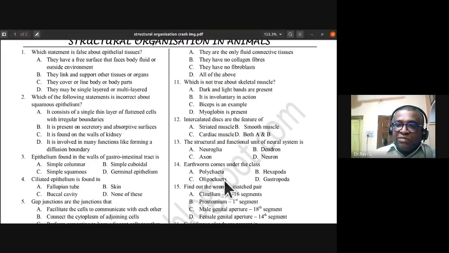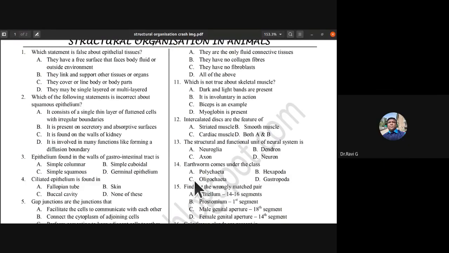So earthworm comes under the class Oligochaeta. We have this type study of earthworm, which I have not discussed. When we discuss this type study, we would be discussing the classification, isn't it? It belongs to phylum Annelida, class Oligochaeta. Then you have Pheretima, the scientific name of earthworm. On that basis, this question is framed. So C, Oligochaeta is the answer.